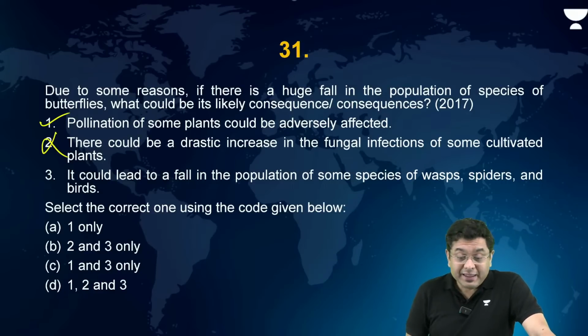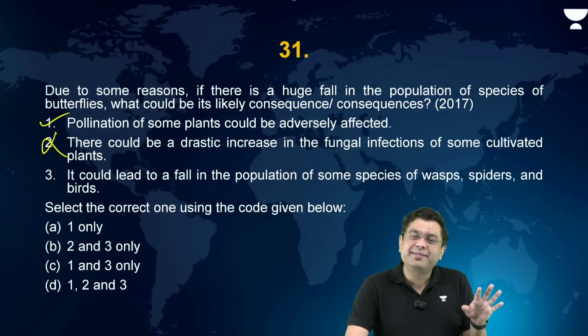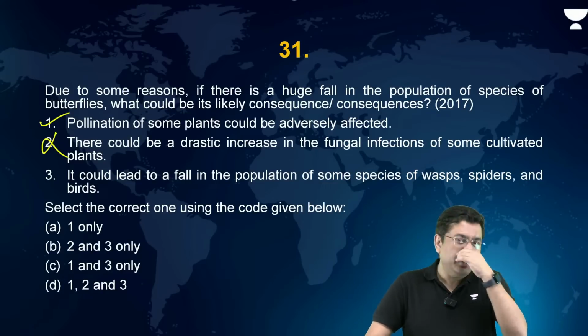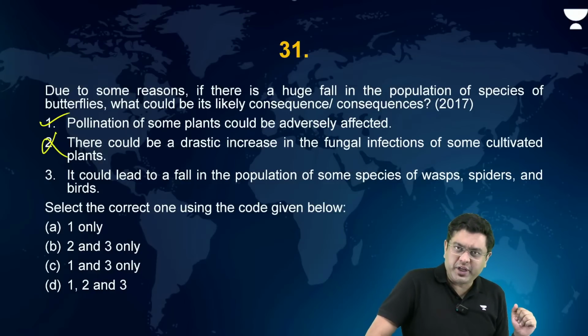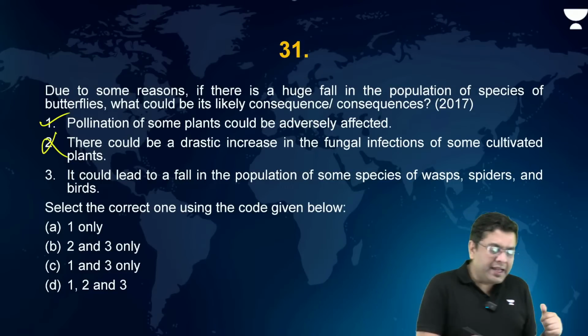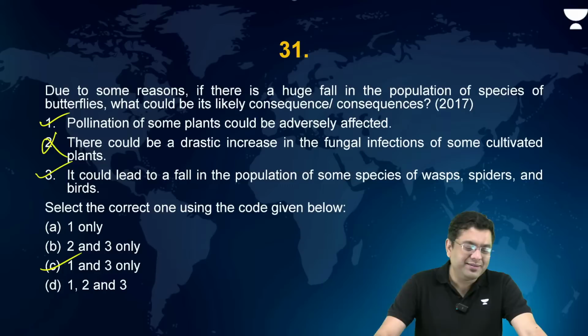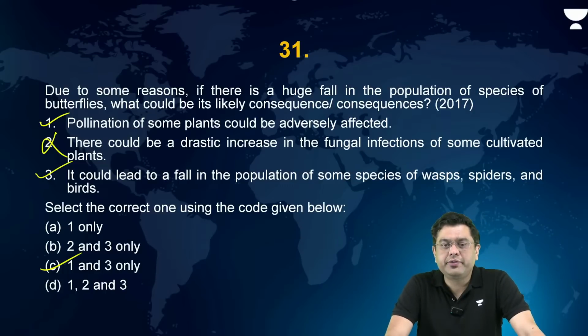Now here, in the larger food chain, butterflies form part of the diet. So obviously, they can get impacted, right? So here, this can lead to some amount of impact on the population. So the correct answer is going to be C, that is 1 and 3 only.